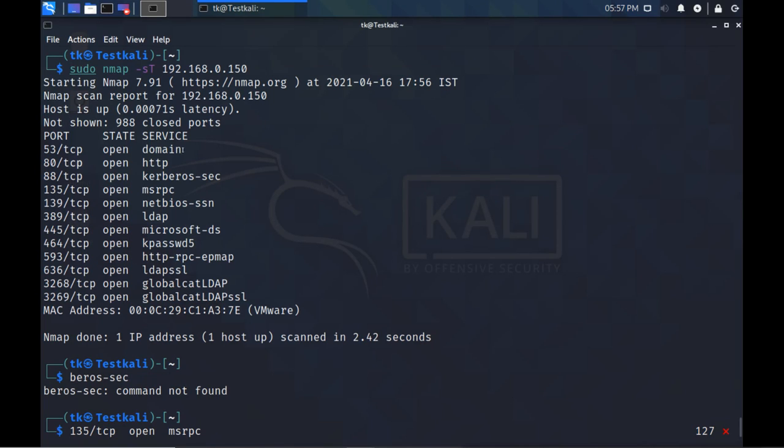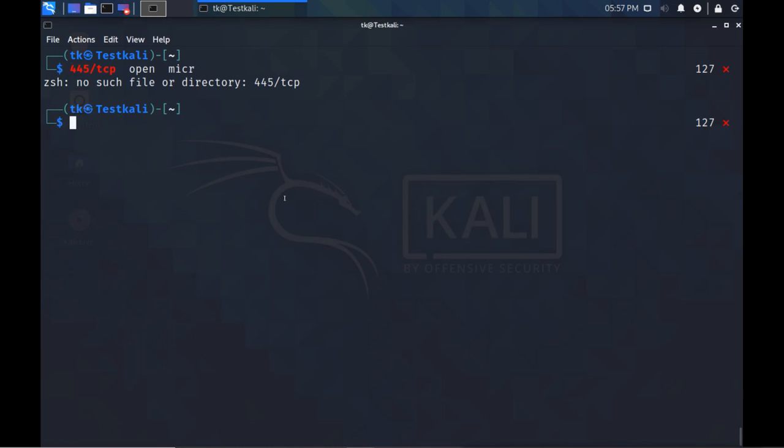But again, it scans all the important ports, like from 0 to 1023. Now we should not scan all the ports every time, because if the target machine has some logging system on the server, then they can detect this kind of scanning attack. They can detect that somebody is trying to scan our system, trying to scan all the possible services. So we can try to scan particular services also.